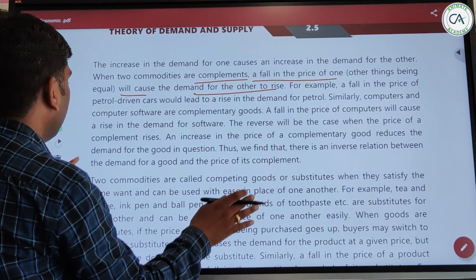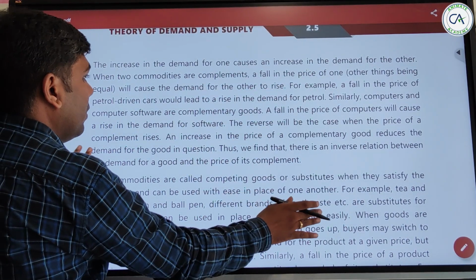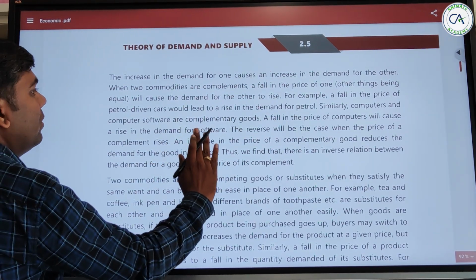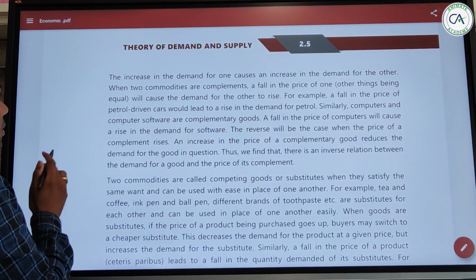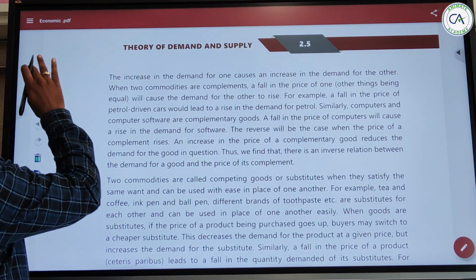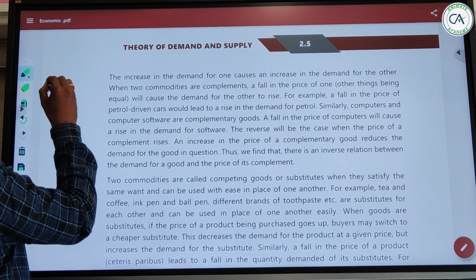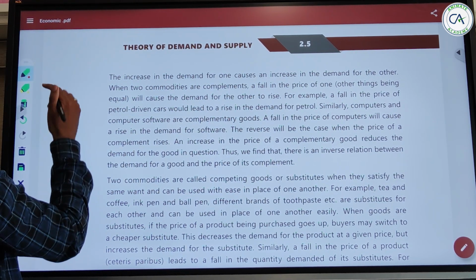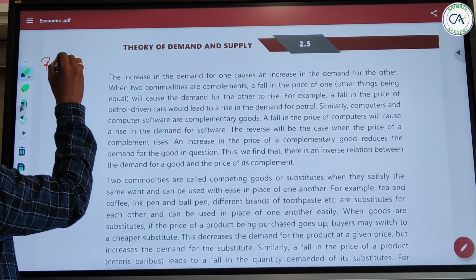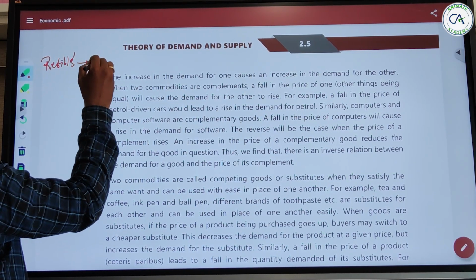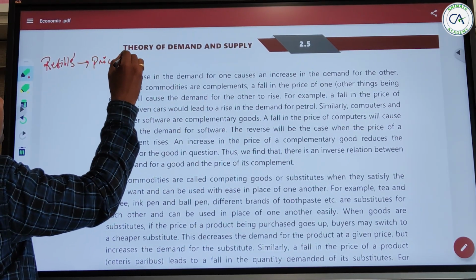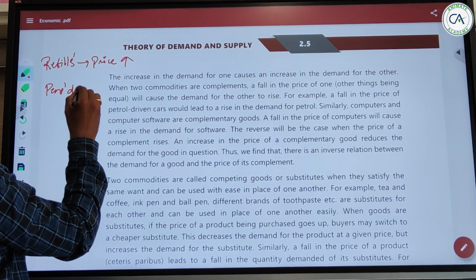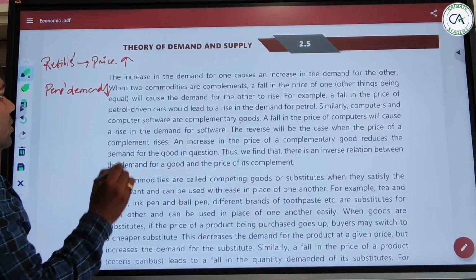That means when the refill's price increases, the pen's demand will fall. That's what it's trying to tell here.